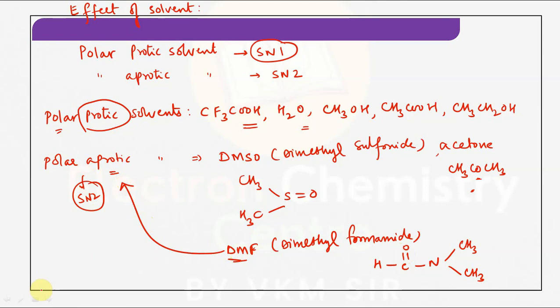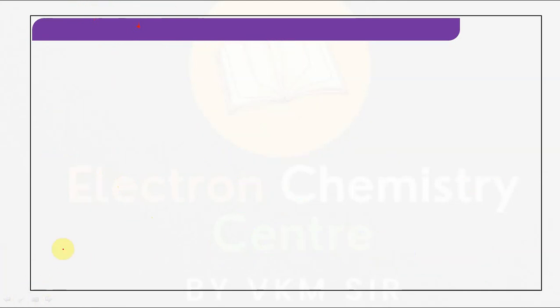Sometimes it depends on the carbon structure also. So a final brief can be given: type, structure and preferred mechanism.